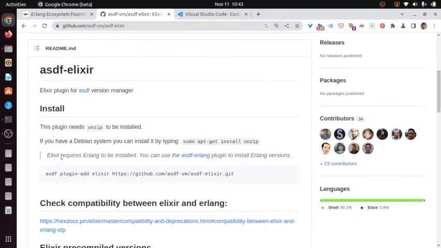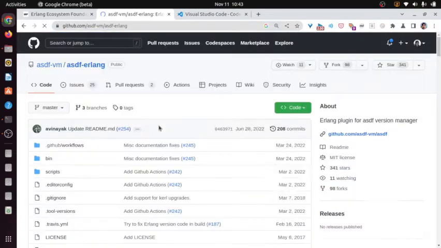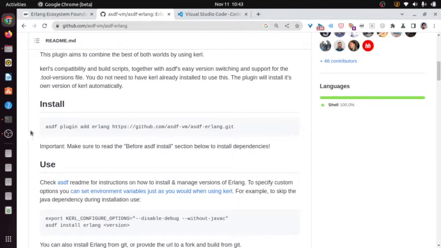This plugin, Elixir, requires Erlang to be installed. You can use the ASDF Erlang plugin to install Erlang versions. So first I'm going to install Erlang. So it's very easy. I just copy this,